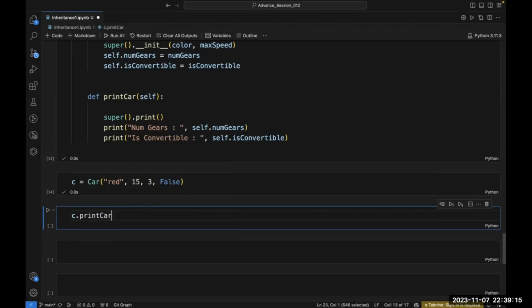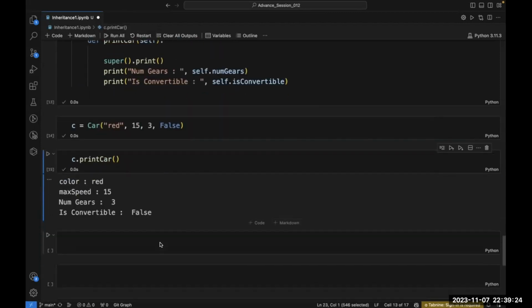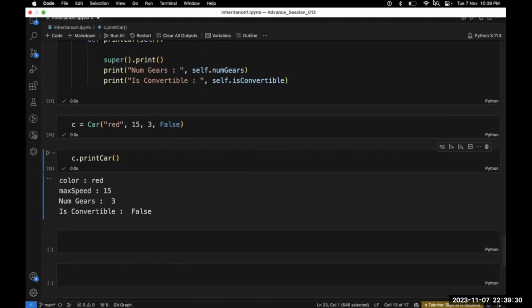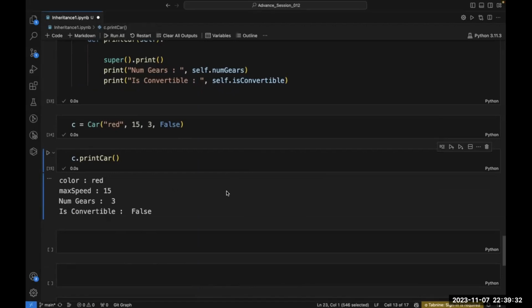So let's call this. And now if I run this, I am getting exactly the same thing. I am getting nothing wrong here. So I suppose you have understood this.